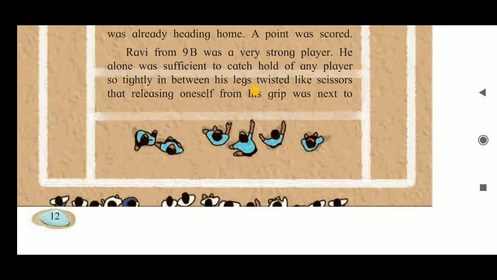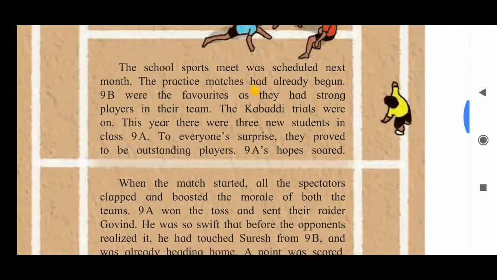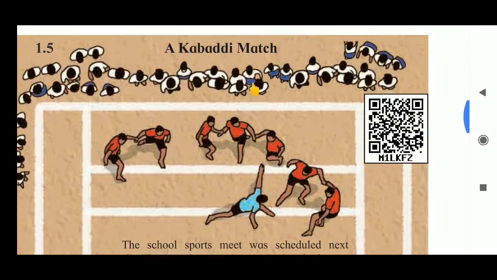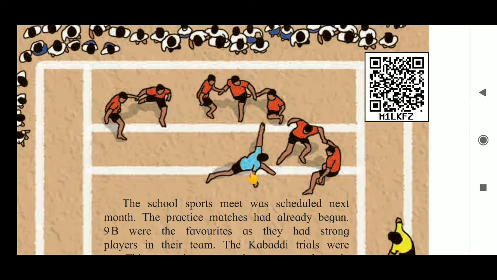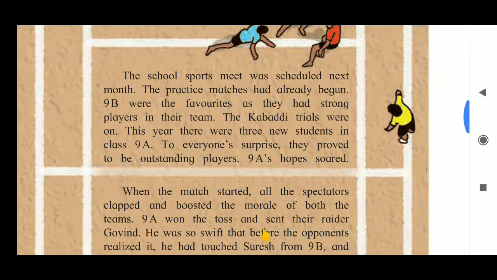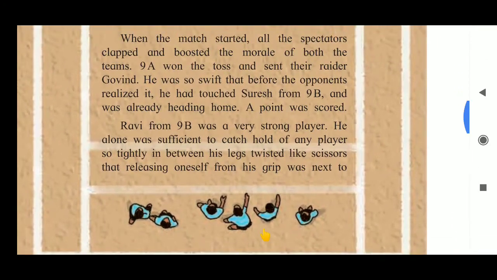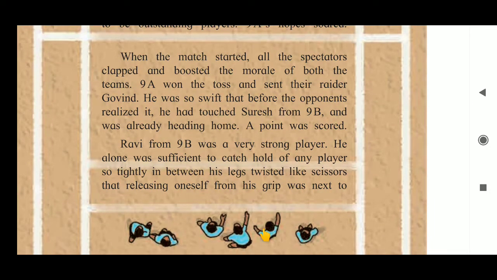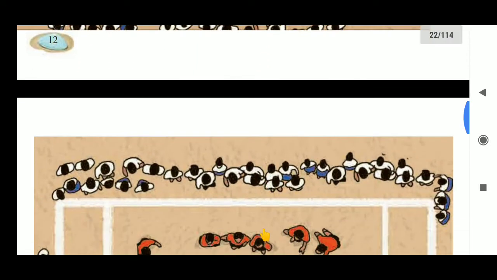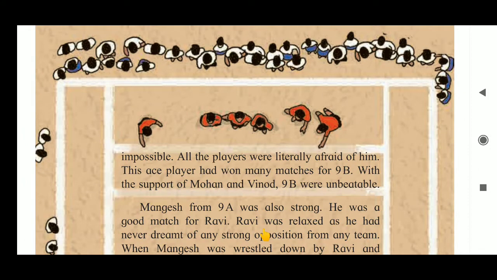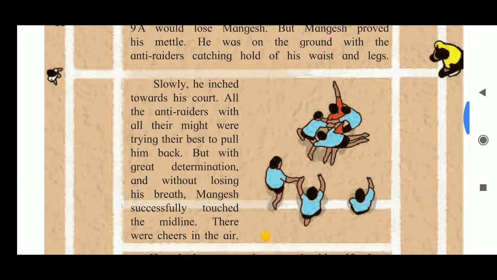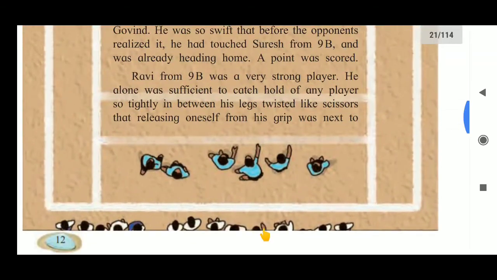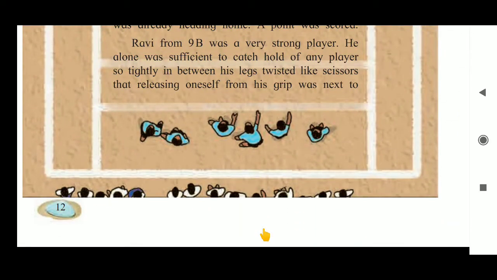He was very strong. Okay, so here you can see this is Govind. He raided into the opposite court and he touched Suresh and then he came back. So till now, what is the score of the match? 9A is having 1 point and 9B was at 0. Now see what happens in the next raid.